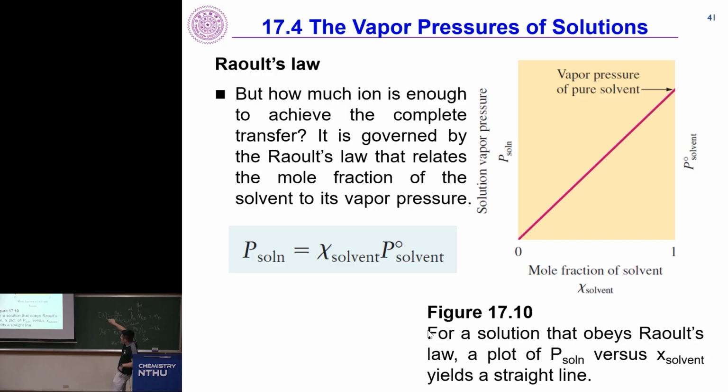So you can see that you can actually draw a straight line when you actually have ion inside a volatile liquid. Where the mole fraction of the solvent, if it's 0, then of course the vapor pressure of the solvent will be 0, right? That means you just have table salt. As you drop in more water into the solution, into table salt, it increases the mole fraction of water in this table salt solution from 0 to 1. Of course, the vapor pressure of the solution will gradually increase to that of the vapor pressure of pure water, which is 23, 25, or 28 total. Right, that's the removal of all the salts. And this is a linear line, and we call this Raoult's law.